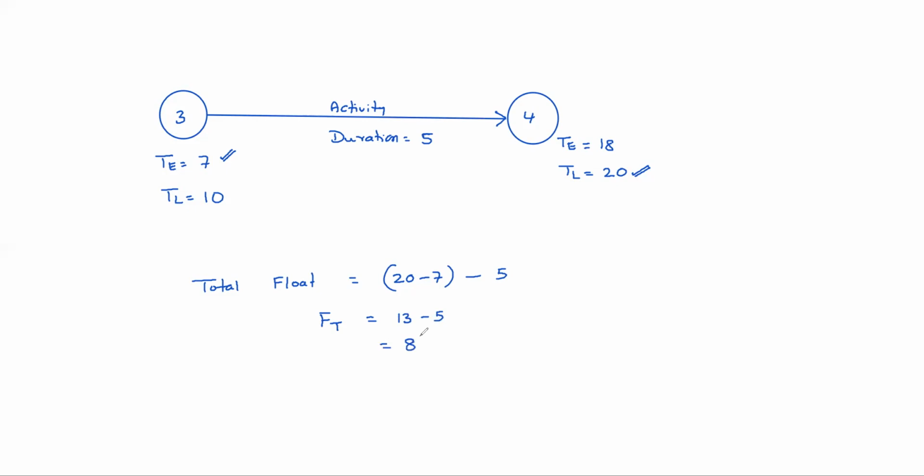So as early as possible you have started the project activity. As late as possible you can complete. Then the available duration is 20 minus 7, 13 days. But you need only 5 days. So 8 days can be wasted either starting or finishing or in between you can stop work.